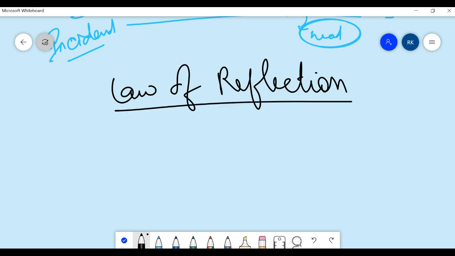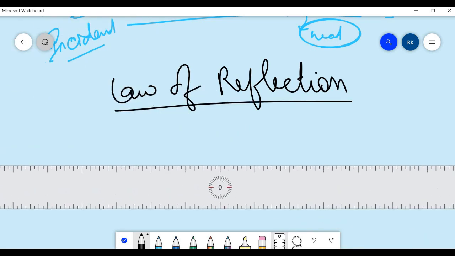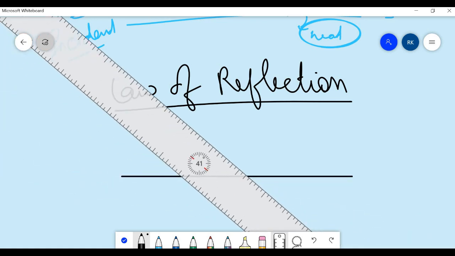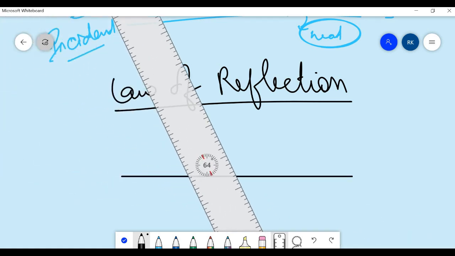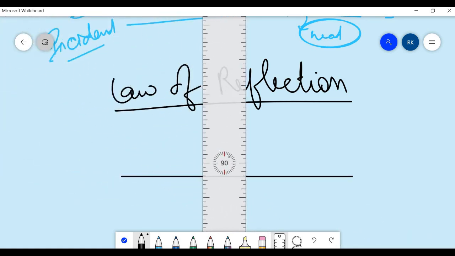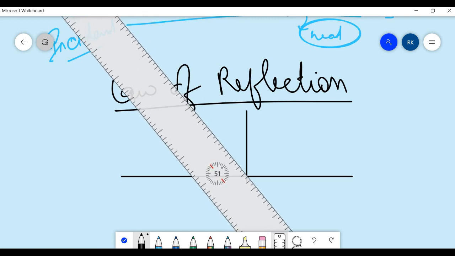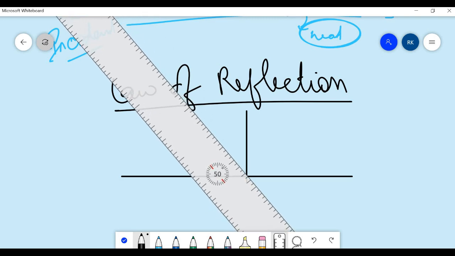Now we'll study a law, that is called law of reflection. Suppose this is one object, any object. This is 90° from that object, and there is a certain angle. Suppose I write it as 50° angle.